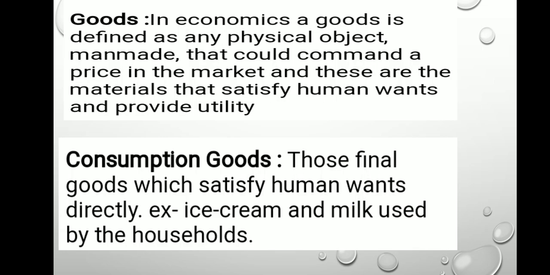Now goods. In economics, a good is defined as a physical, man-made object that could command a price in the market, and these are the material to satisfy human want and provide utility. Goods are physical, you can touch and consume them. They can be further classified into consumption goods. Consumption goods are those final goods which satisfy human want directly. Examples are ice cream, milk, bread, which are used by a household.